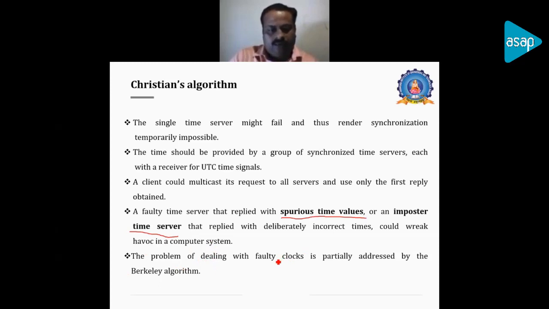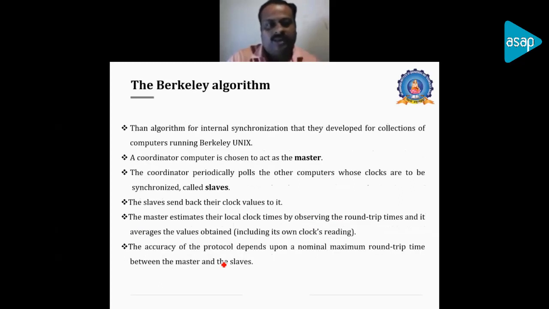And here also the main disadvantage of Christian's algorithm is that the faulty clock issue is not addressed. They are giving suggestions, but they are not addressed accurately in Christian's algorithm. So it can be addressed in the next algorithm, that is called the Berkeley algorithm. So we will now discuss the Berkeley algorithm.